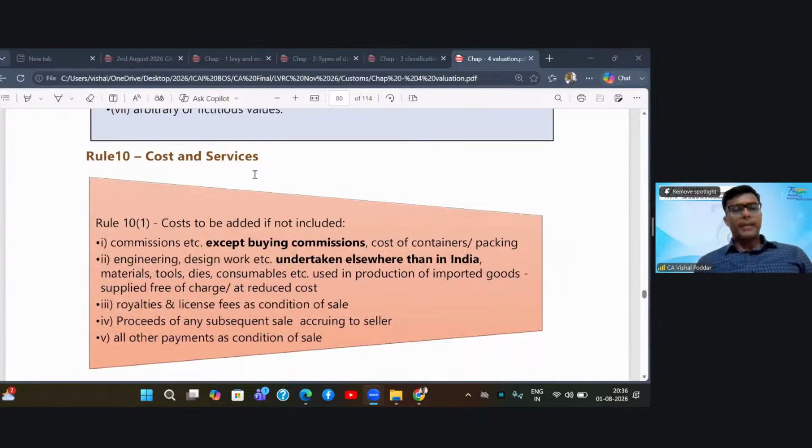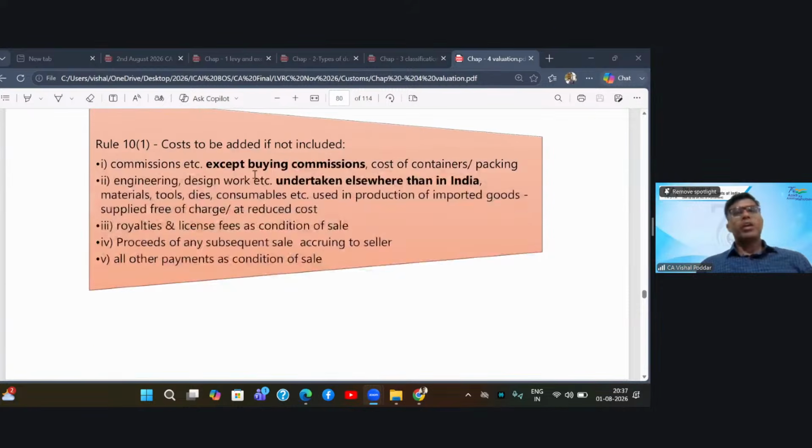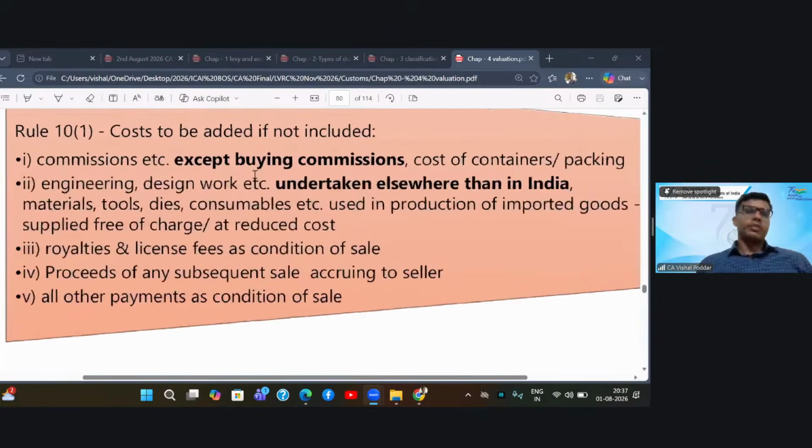Now we come to rule 10. What is rule 10 dealing with? Rule 10 is dealing with what are the expenses that have to be compulsorily added while doing the valuation. So rule 10 is compulsory with all the above rules. So whatever value you are finding out in 3, 4, 5 or 7, 8, rather not 7, 8, you have to add certain expenses to that. Now, what expenses are to be added? That is what is given in rule 10.